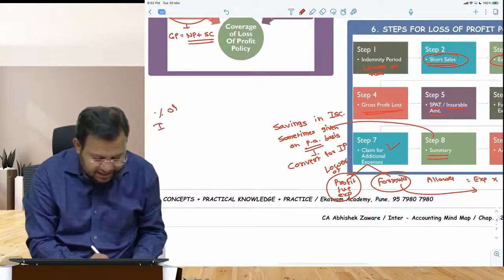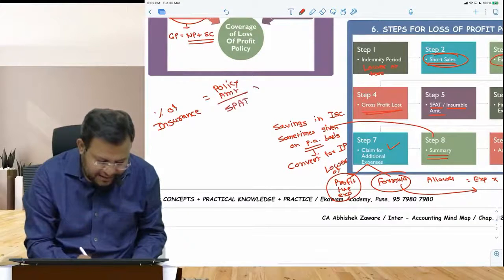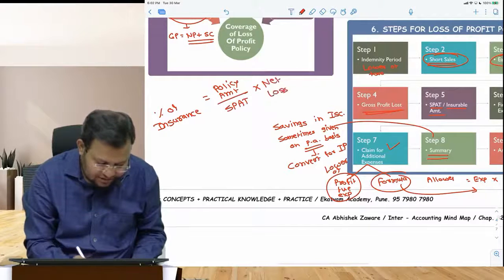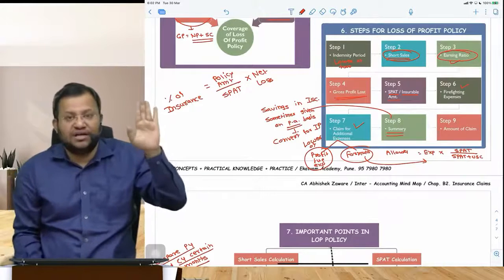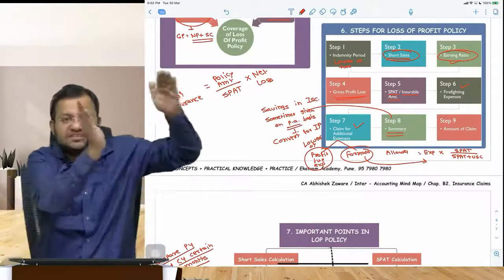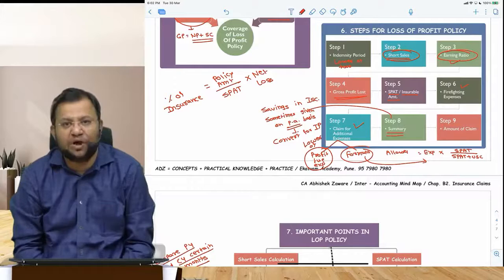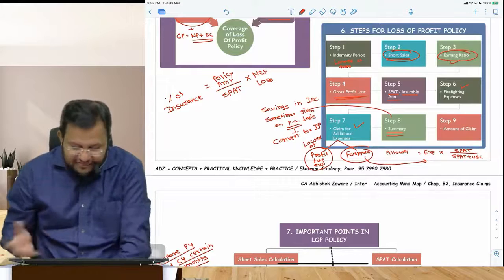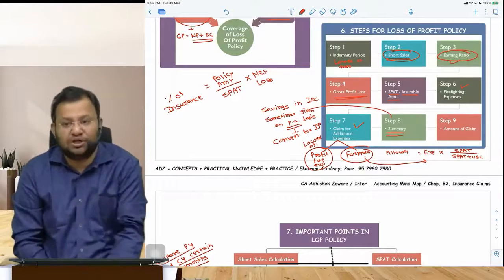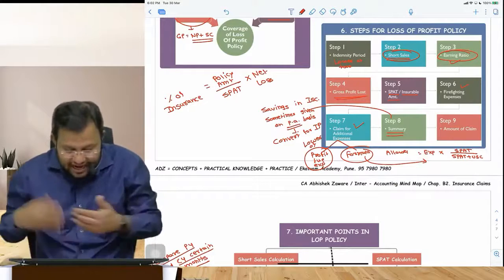So how do you calculate a percentage of insurance? How much insurance did you take? Policy amount divided by what? SPAT into net loss. This much claim you will get. So calculate indemnity period, calculate short sales, find earning ratio, claim for GP lost. This is first part. Then claim for firefighting expenses, actual expenses or expenses into SPAT upon SPAT plus uninsured standing charges. Then firefighting expenses done, claim for additional expenses, lower of the two. Which two? Profit earned due to the sales expenses and formula.